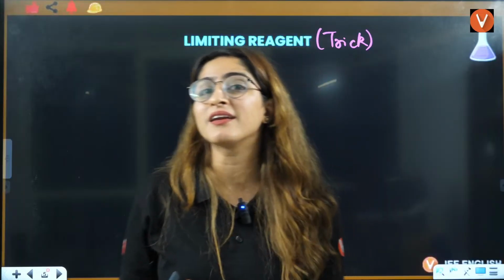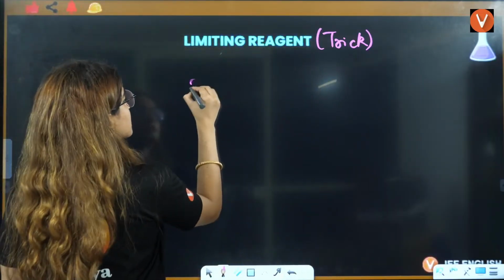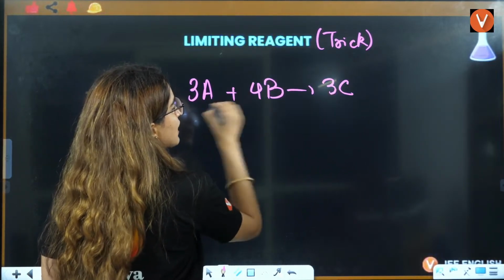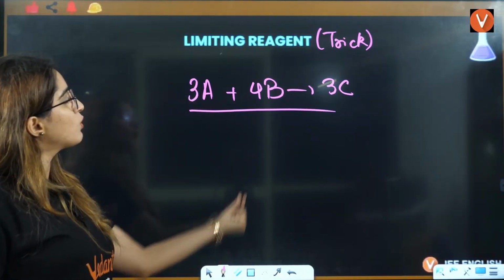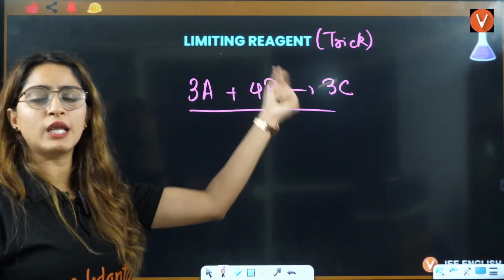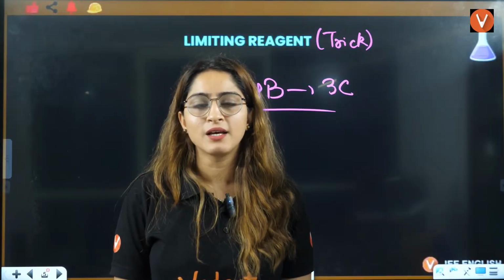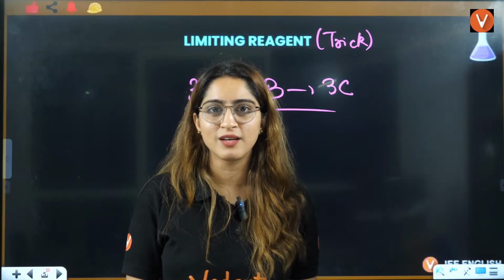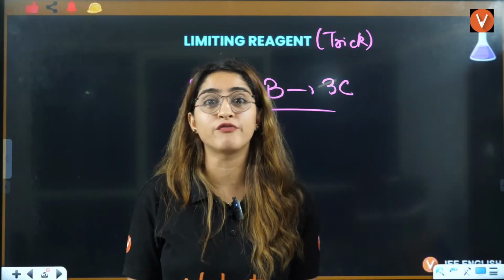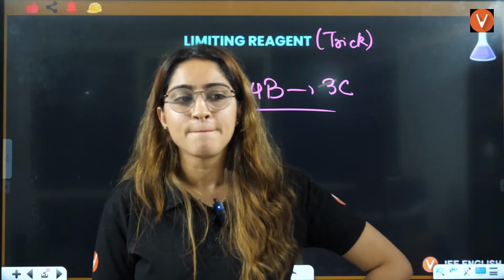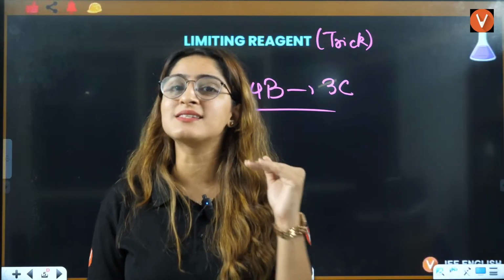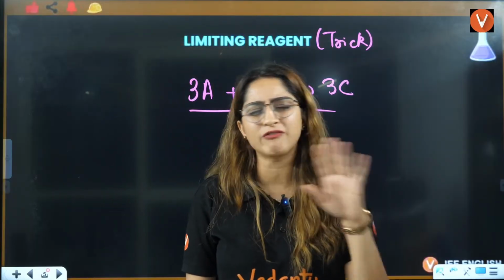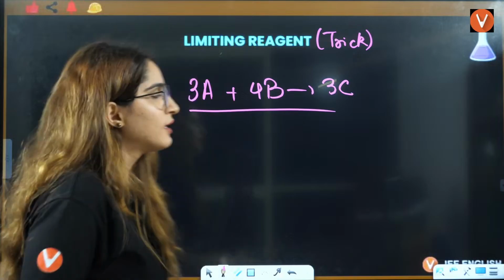But in a chemical reaction, where you have things like 3 of A plus 4 of B give rise to 3 of C, 3 moles of this reacts with 4 moles to give 3 moles of this. It's like in one burger, you can have 3 patties, 2 patties, or 5 patties depending upon different types of people. Now, how do you solve the limiting reagent here? One way is the unitary method, but that will be very lengthy. Let's not get into that.